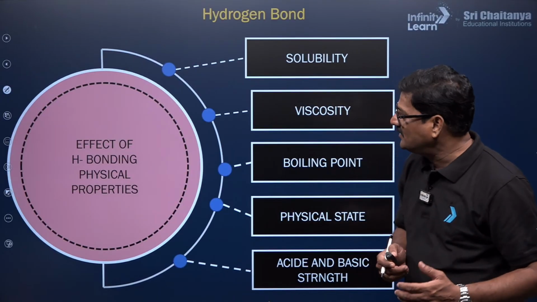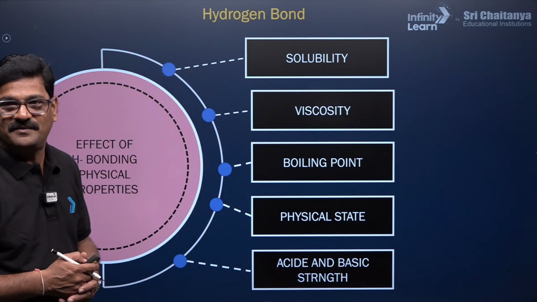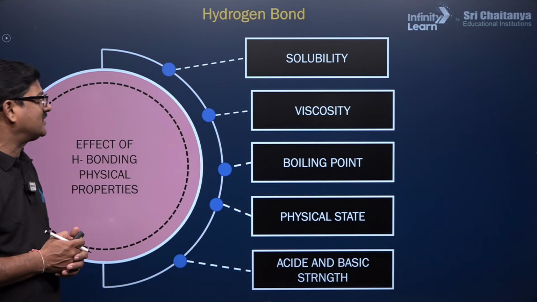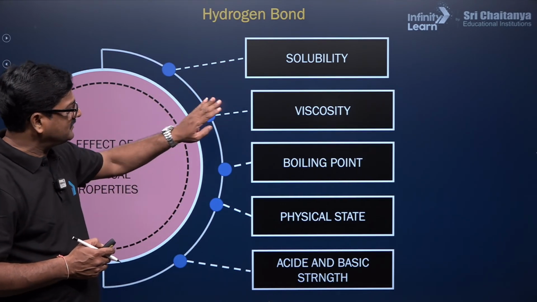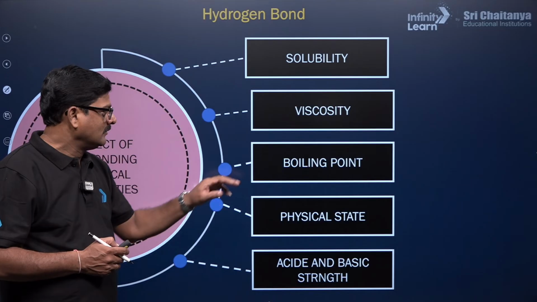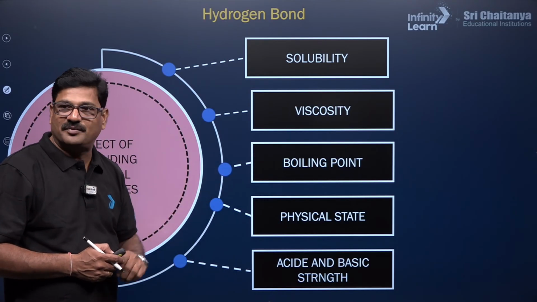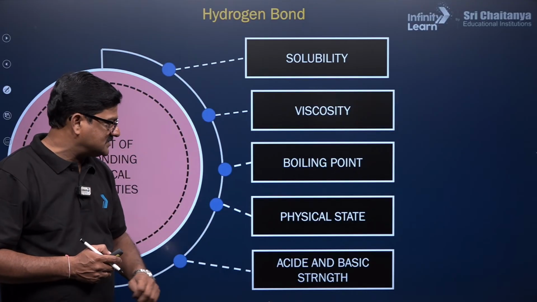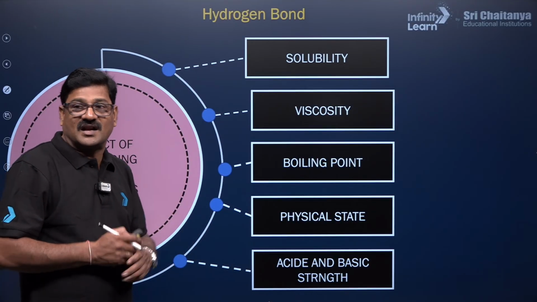Right? And effect of hydrogen bonding on physical properties. So, the effect of hydrogen bonding on the physical properties: it affects the solubility, it affects the viscosity, it affects the boiling point, it affects the physical state, and it affects the acid base strength. Let us clearly see here.